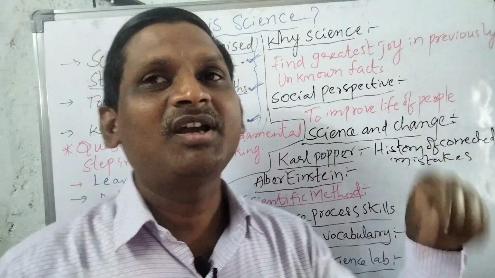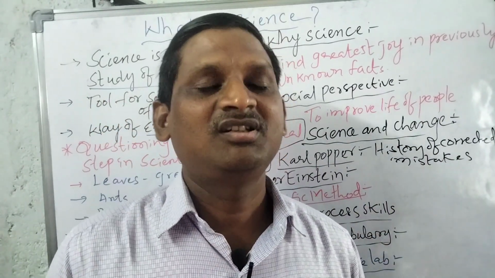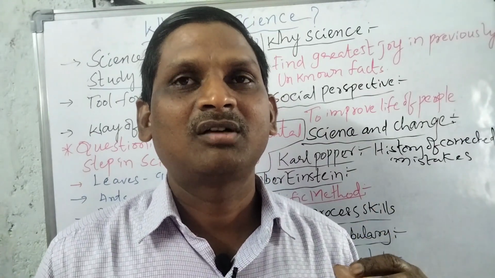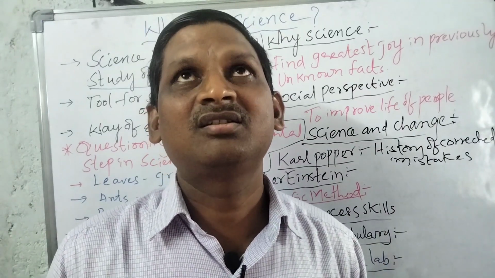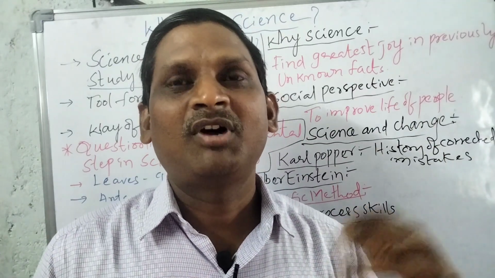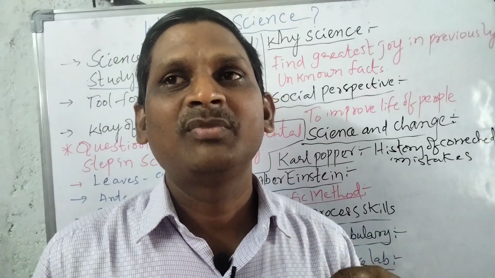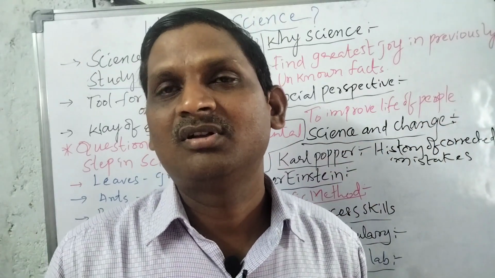Next, Albert Einstein. According to Albert Einstein, whatever I write every year, next year it will be changed. I retract whatever I write. If this year I write anything, there might be a chance for correction the next year.